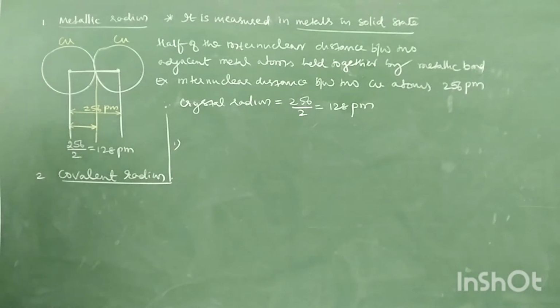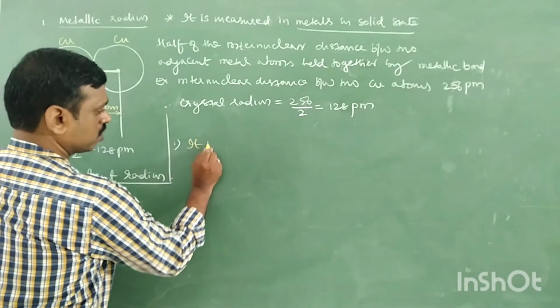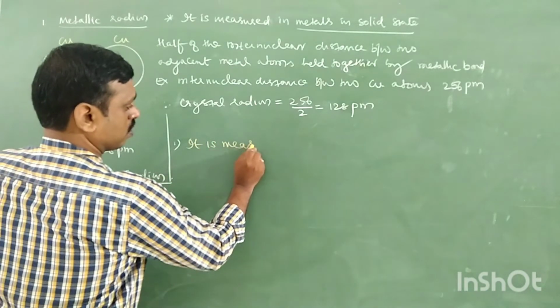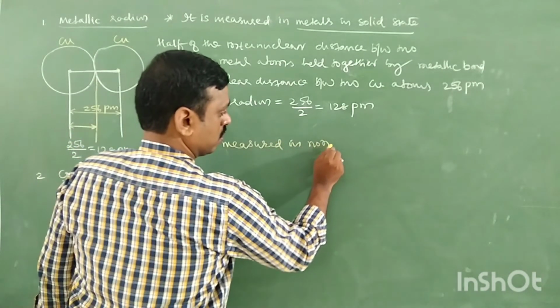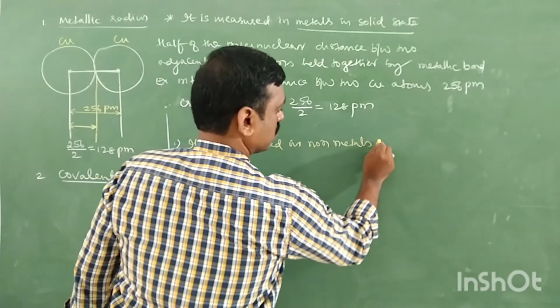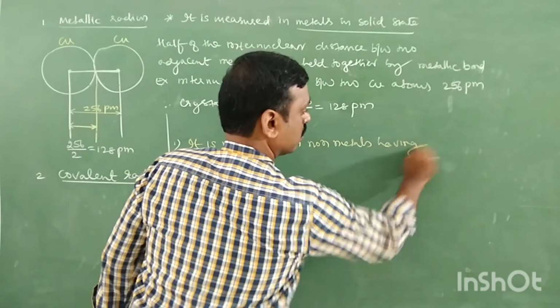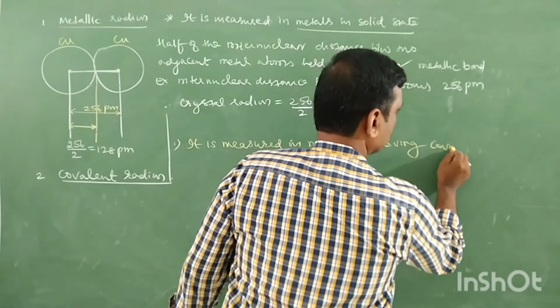Covalent radius. Now, similar to metallic radius, where is the covalent radius measured? Non-metals. Yes, non-metals having a covalent bond, right? It is measured in non-metals having a covalent bond.